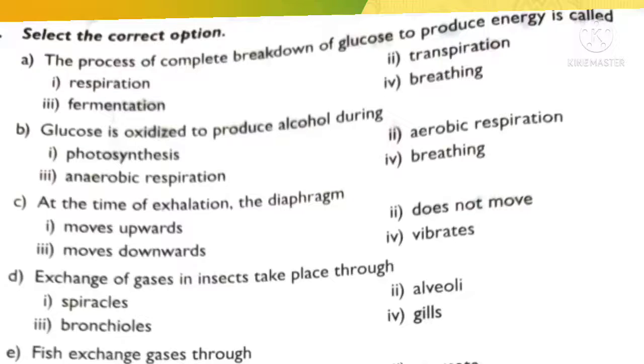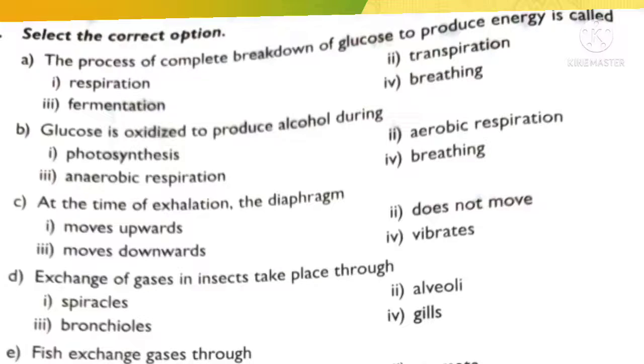Anaerobic respiration is usual in yeast, but aerobic respiration is found in mammals and higher order plants. So alcohol is formed during anaerobic respiration, and your option would be anaerobic respiration.